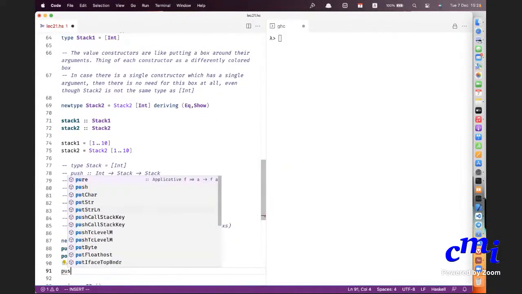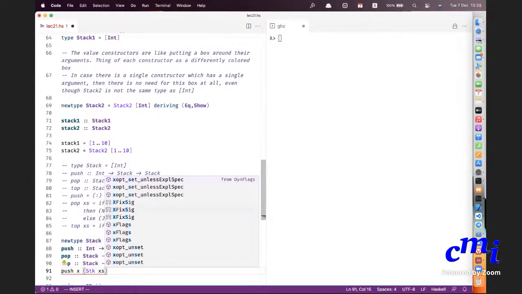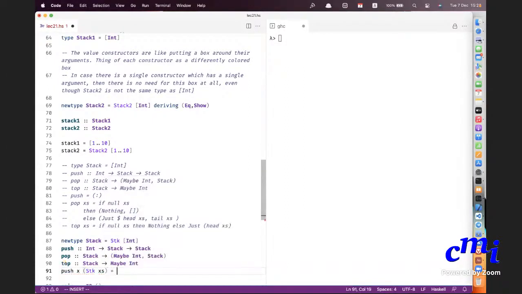Push is nothing but, yeah. So now you have to say push of X, and you can't just say access, you have to say stack access. The pattern will always have a stack tag attached to the list. What will be the result? It won't be x colon access, instead it will be the stack constructor applied on x colon access.